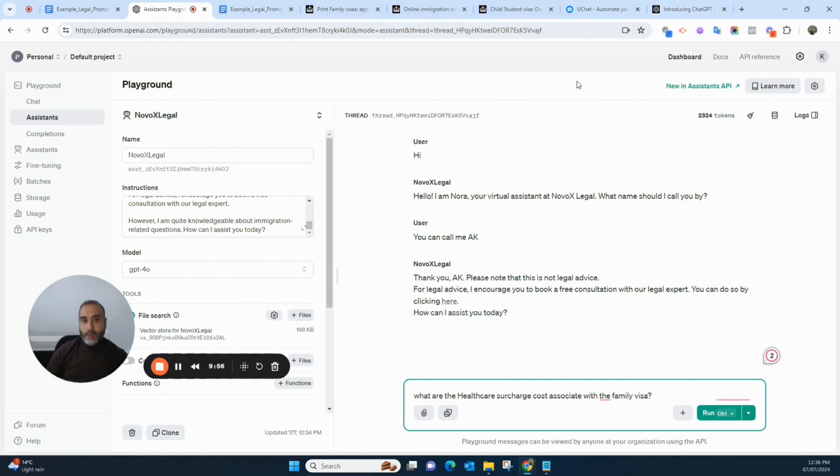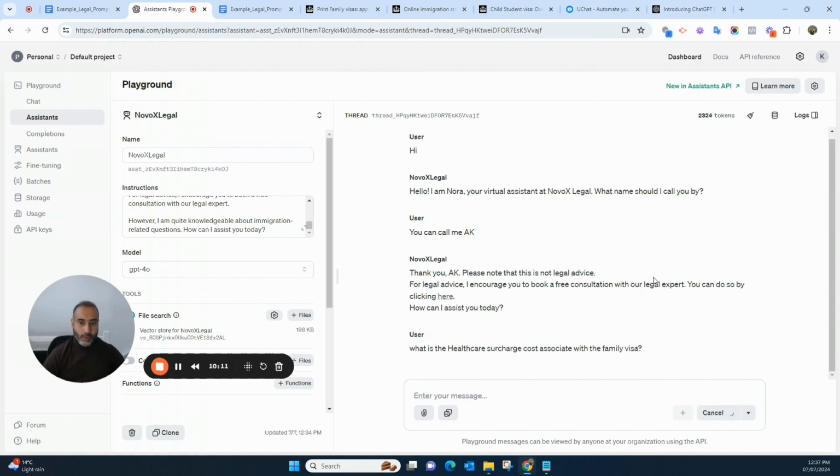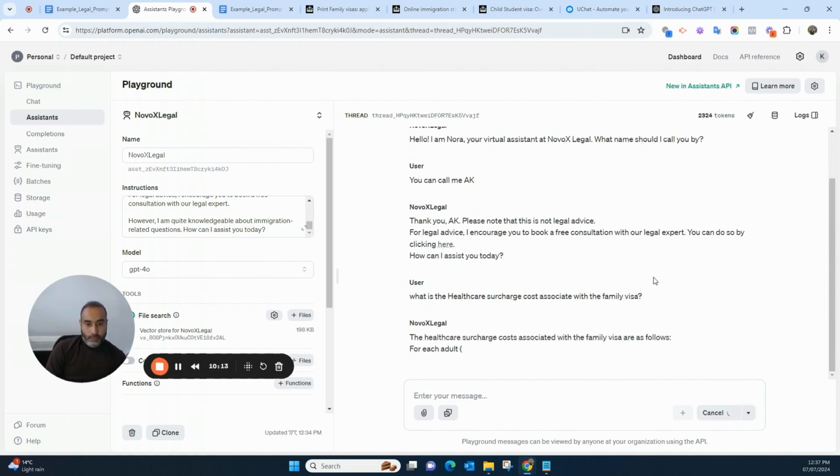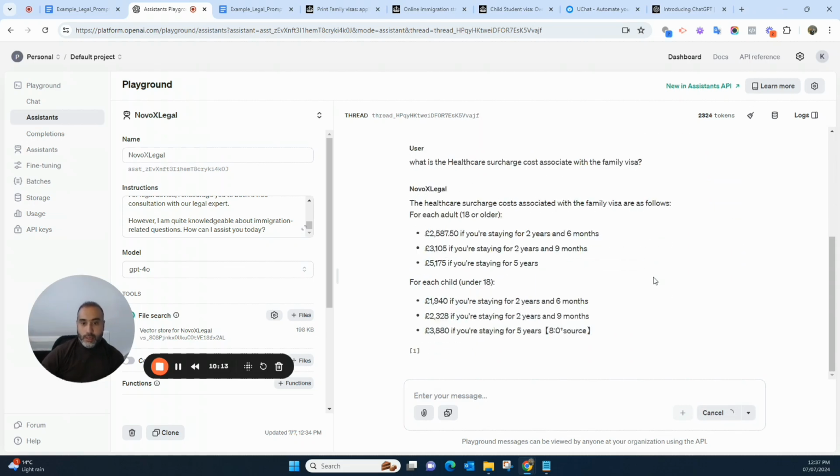You might have like 100 pages, 1,000 pages of data. So you can train based on the data, that information that you have, and it will interact with the clients accordingly. Okay, what is the health surcharge cost associated with the family visa? Let's see what it brings for us. There you go. It's giving us the accurate information. I'm sure. Okay, this is the information.